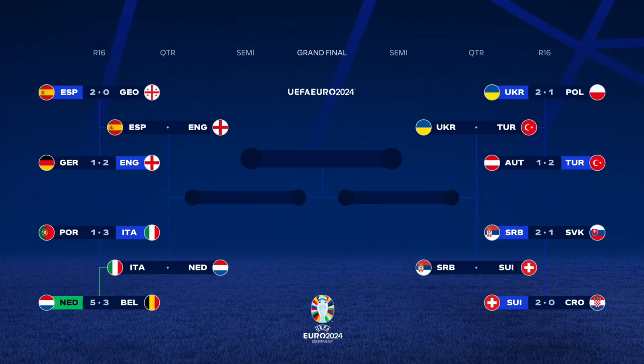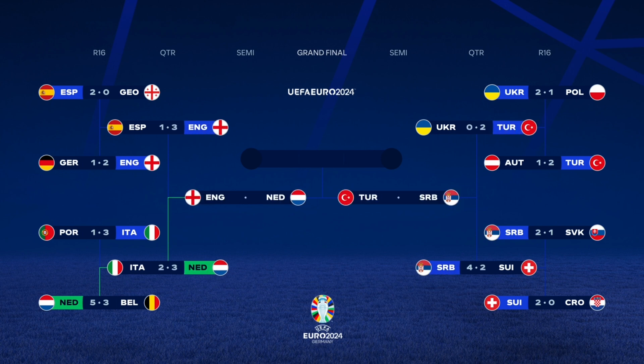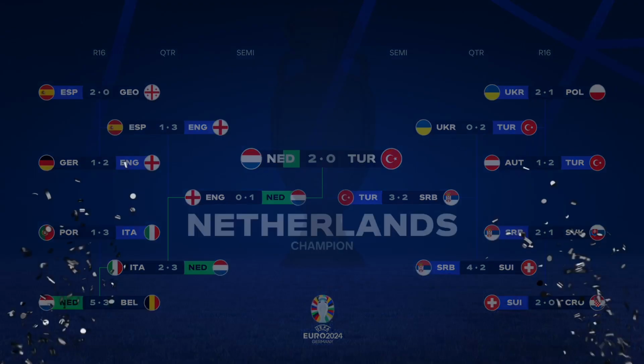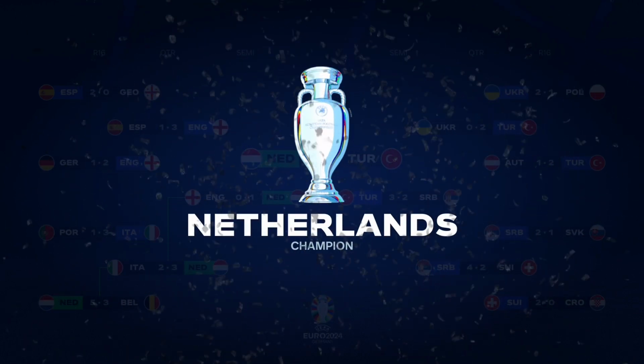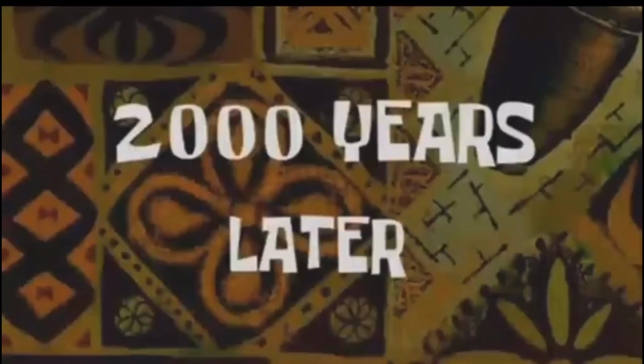As you can see right now, all the animations are playing, and it's going to eventually show that Netherlands beat Turkey in the final 2-0. I don't think many people would predict this. I think it's a very, very unlikely final, but there you go. Netherlands have won in our first simulation. We've only got 9 more to go.